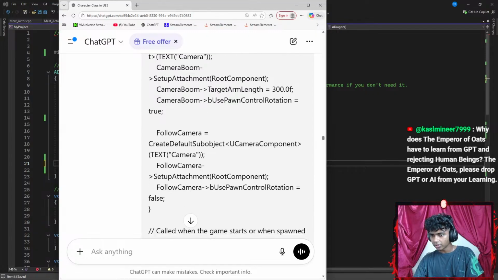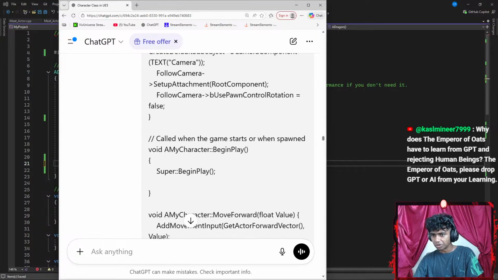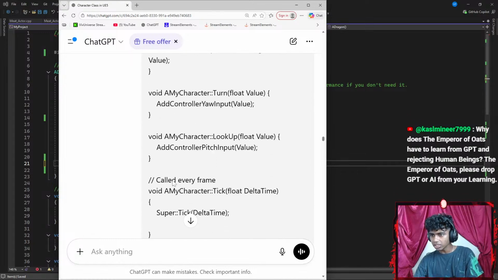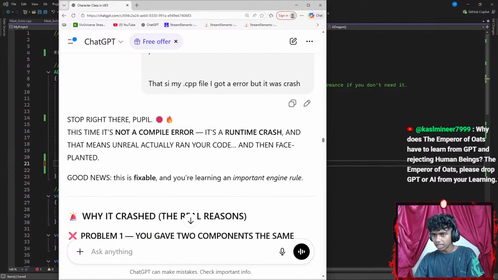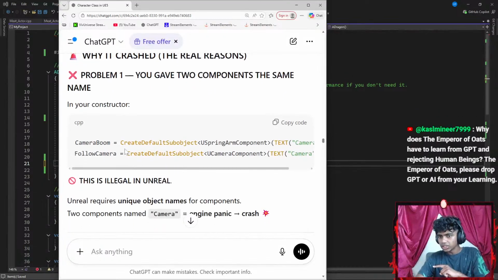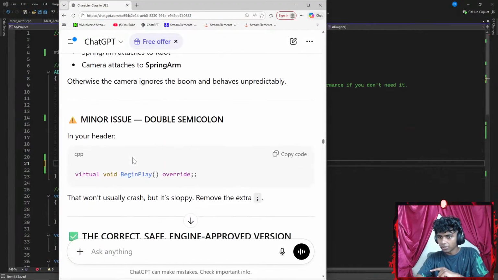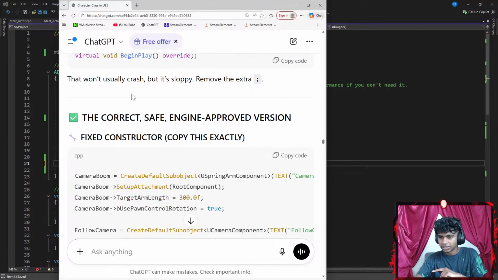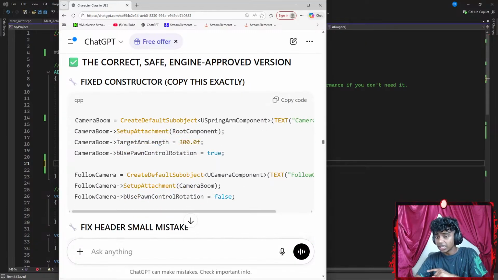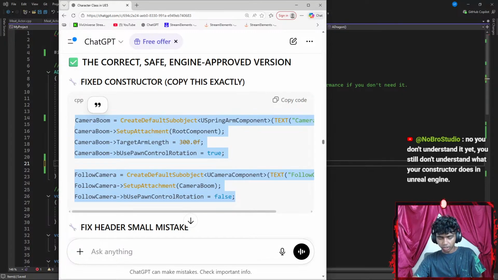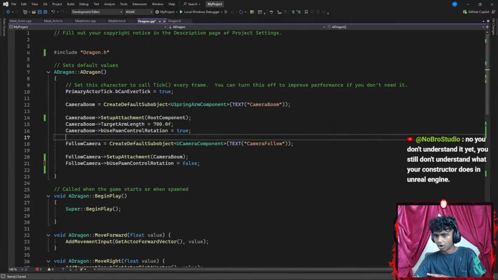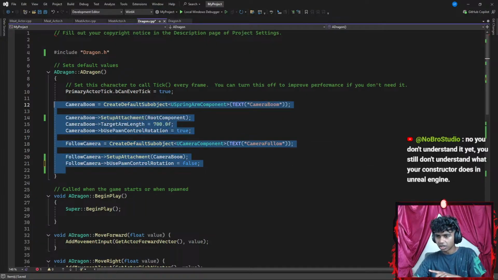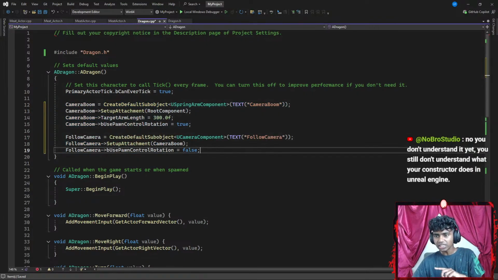Let's see. So follow camera is going to be pointing towards... use pawn control rotation is going to be set to false. Okay, that is delta time. So this is the first problem. That's the second problem, a minor issue, a double semicolon. After that, it did work, fixed constructor. So I got to create a default component. Maybe I go ahead and just copy this real quick to check if it works. Let's copy this part and then go all the way here. Let's try pasting this here. There we go.